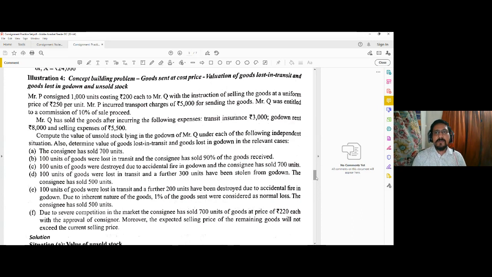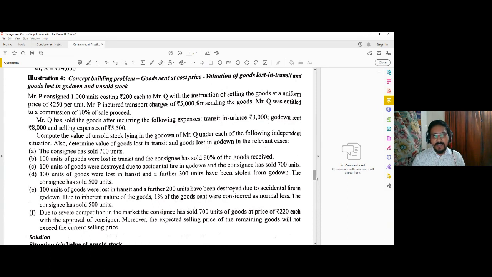P incurred transport charges of 5,000 for sending the goods. Mr. Q was entitled to a commission of 10% on the sale proceeds. So here P is the consignor, sending 1,000 units of goods costing 200 each to Mr. Q, the consignee, and the goods are expected to be sold at 250 per unit. So that is the expected selling price as per the instruction of the consignor.